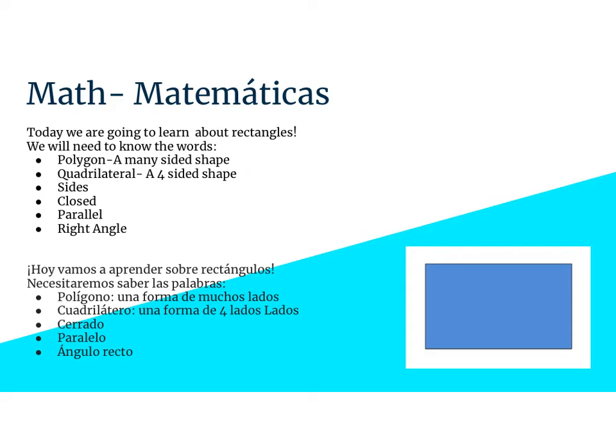Sides are the edges of the shape, right here and here. Closed means that all of these sides actually connect with each other and there's no holes or gaps. Parallel, if we remember, means that the lines in the shape, the sides of the shape, or 2 sets of lines, run equal distance from one another forever and never cross. And a right angle. This is something we talked about last week when we were reviewing angles. Remember, right angle means that the corner looks like the letter L.